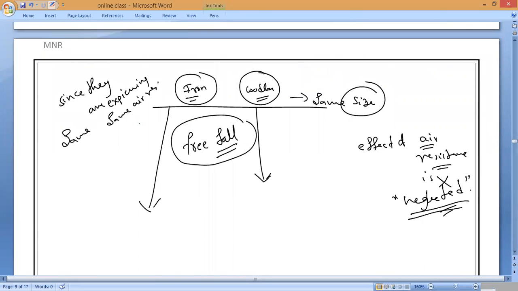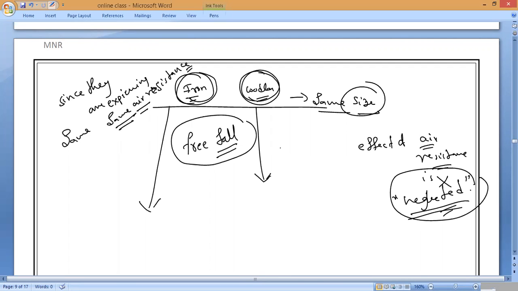Now, the second thing is, I have taken two bodies, and both are experiencing the same air resistance. Please note it down. For example, an iron ball and a wooden ball of the same size. Both are experiencing the same air resistance, so the effect of air resistance is neglected because both are experiencing the same, equal.